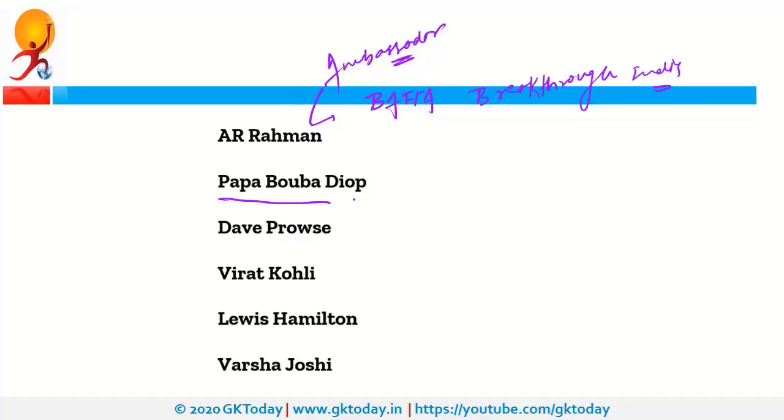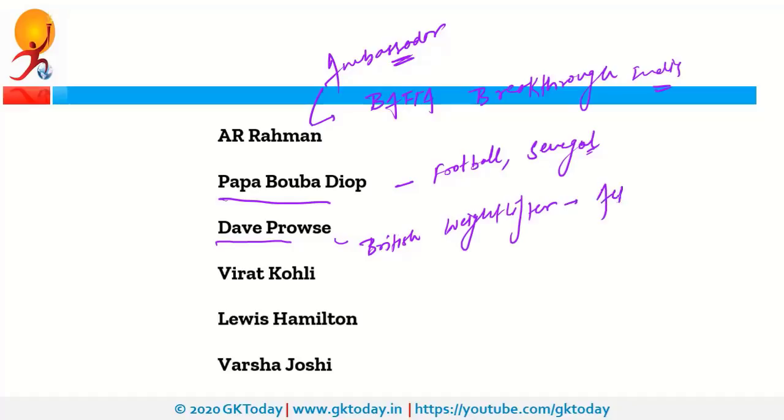Next is Papa Bouba Diop. So he was well-known footballer from Senegal. He passed away recently. Next is Dave Prowse. So he was British weightlifter turned actor. He also passed away recently. He was quite popular for his role of Darth Vader in Star Wars.